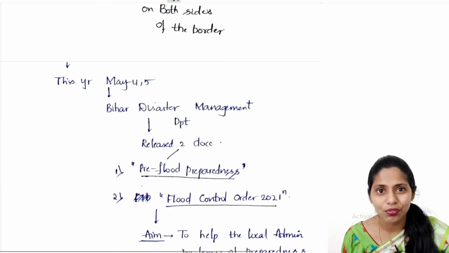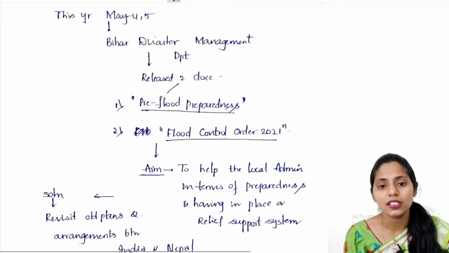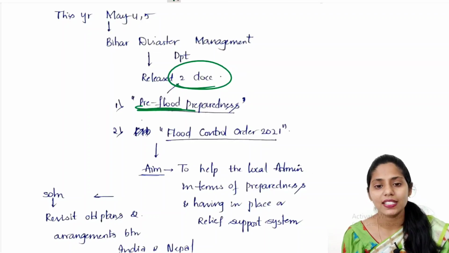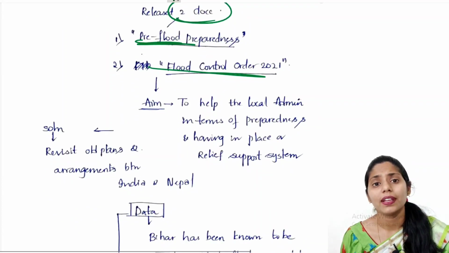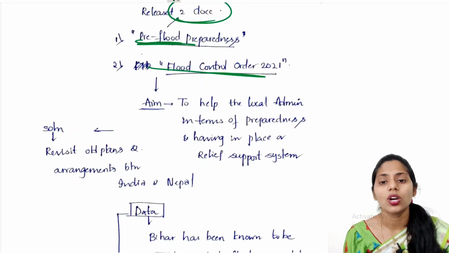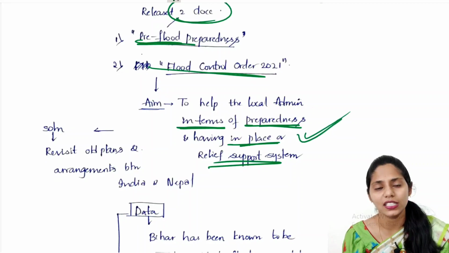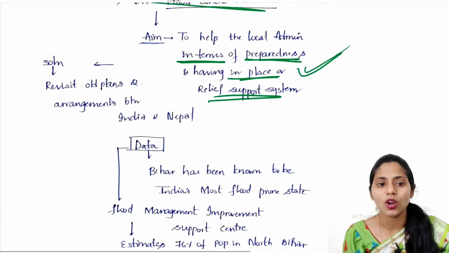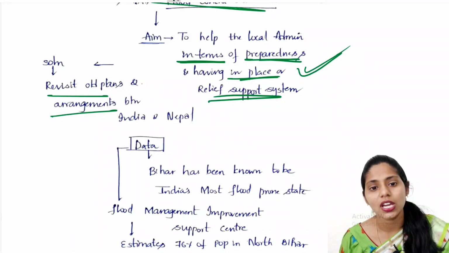This year, on May 4th and 5th, the Bihar Disaster Management Department released 2 documents. The titles of those documents include Pre-Flood Preparedness and Flood Control Order 2021. What is the aim of these documents? The important aim is to help local administration with preparedness and to have in place a relief support system for the people who are in this situation. So what is the solution for this problem? The solution is that we need to revisit old plans and arrangements made between India and Nepal.